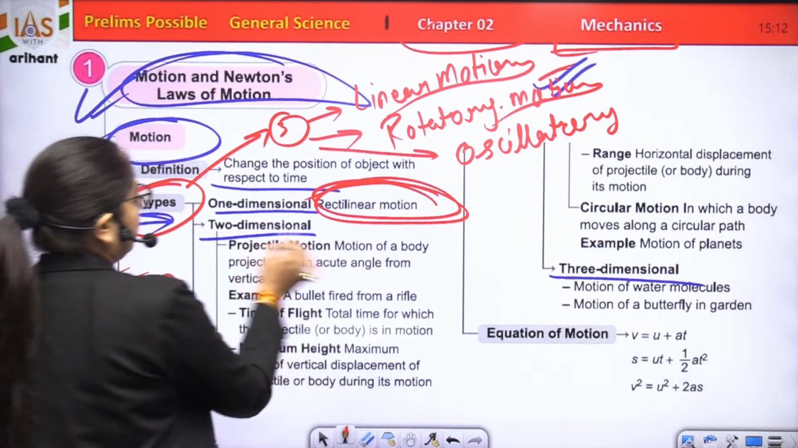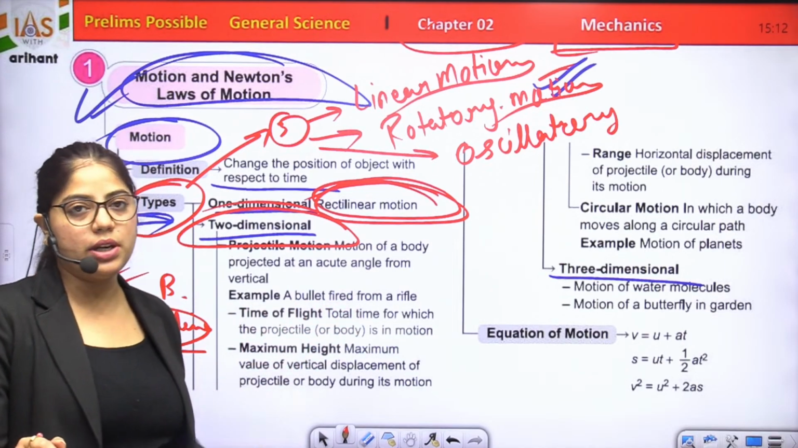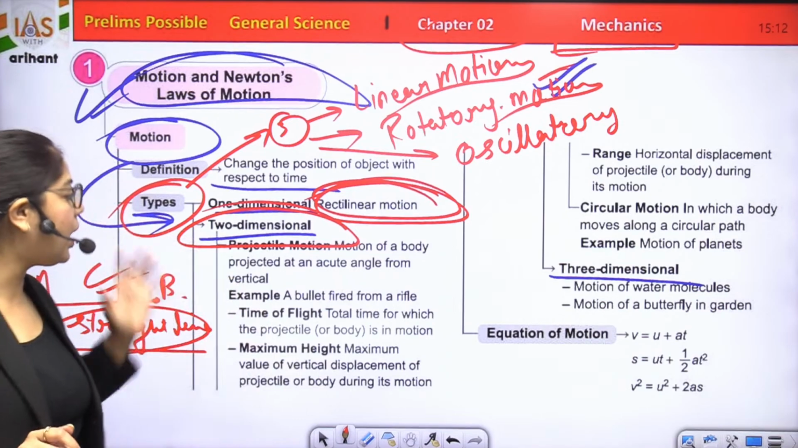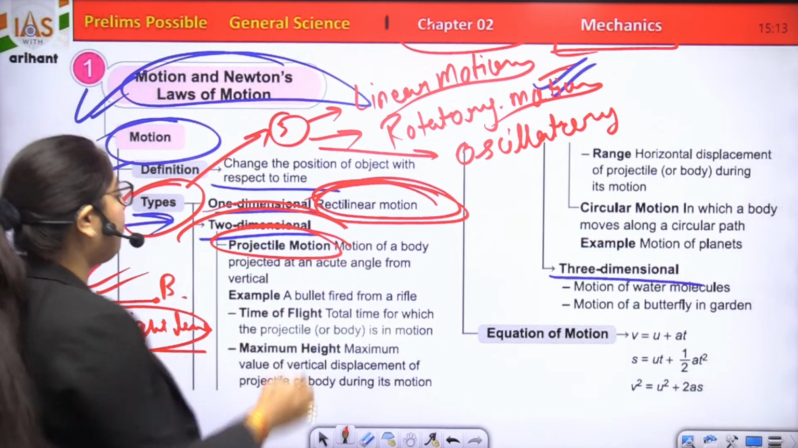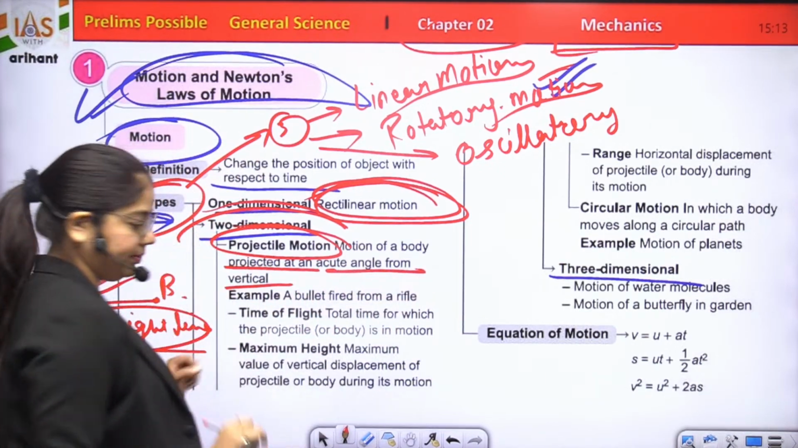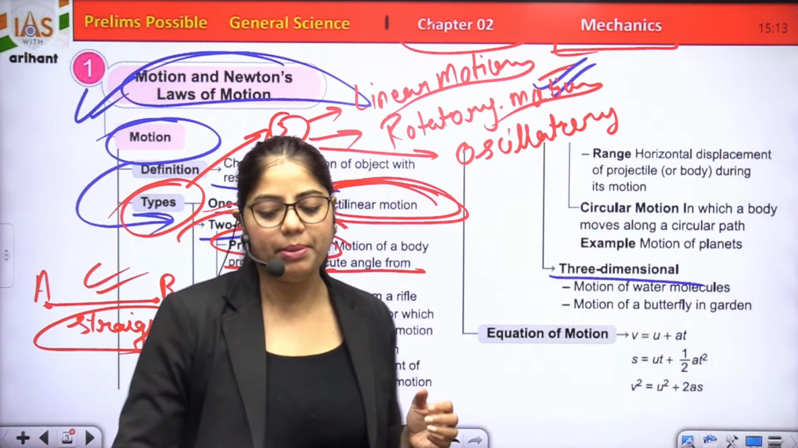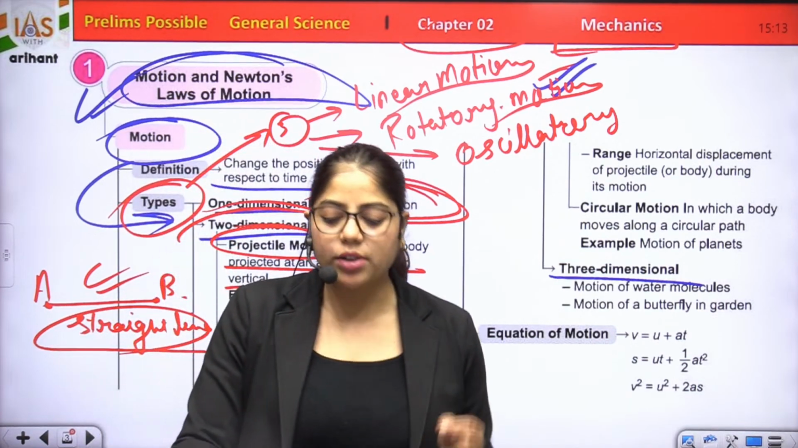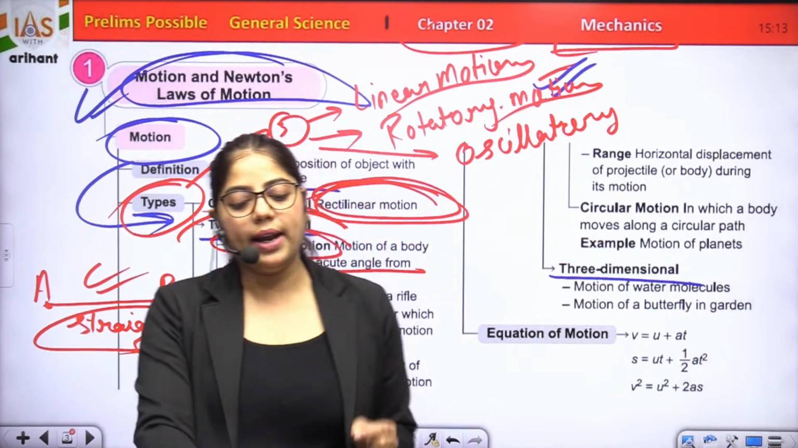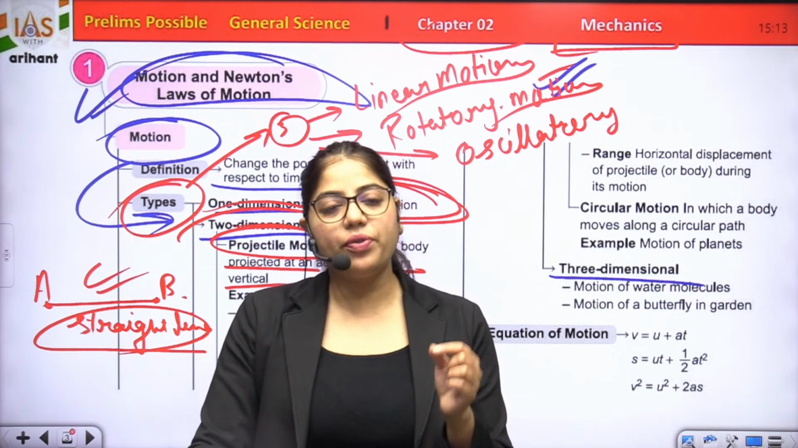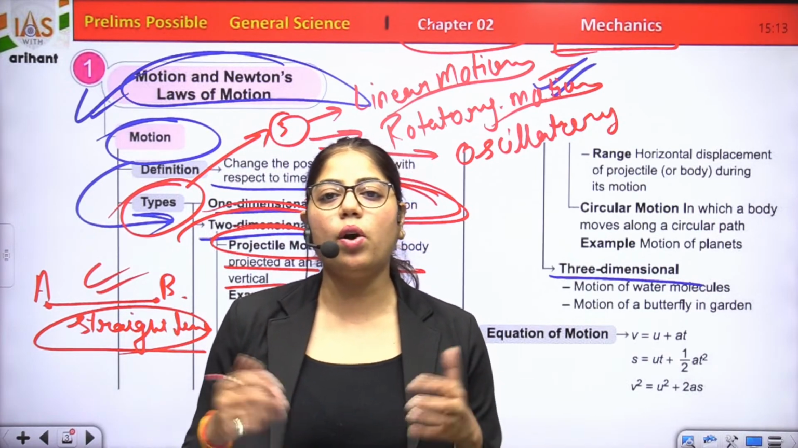Second, two dimensional. Before we study two dimensional motion, you must understand a word given here, projectile motion, of a body projected at an acute angle from the vertical. Example, a bullet fired from a rifle. What is projectile motion? Projectile motion is the motion of an object thrown or projected into the air, subject only to the acceleration of gravity. The object is called a projectile and its path is called its trajectory.